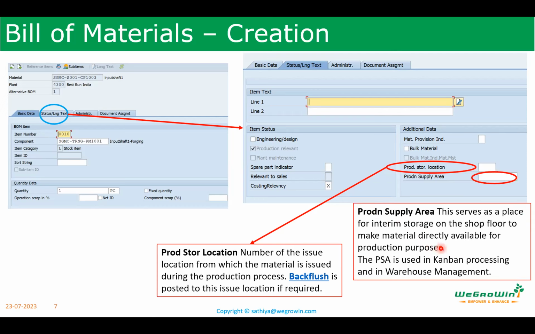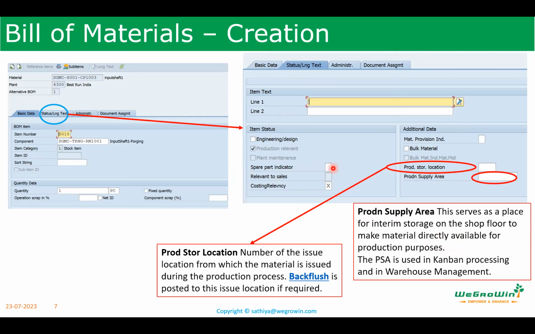Production supply area is... Question, sir. Sir, one question. Spare parts indicator means, when we activate it, will it be used as a spare part as well as in production, or what is the usage of the spare parts indicator, sir? To be honest, I don't know. When we go into the system, let us see. Okay, sir. Thank you, sir.